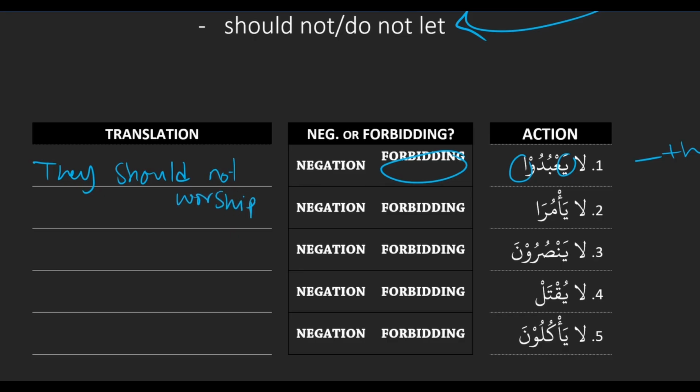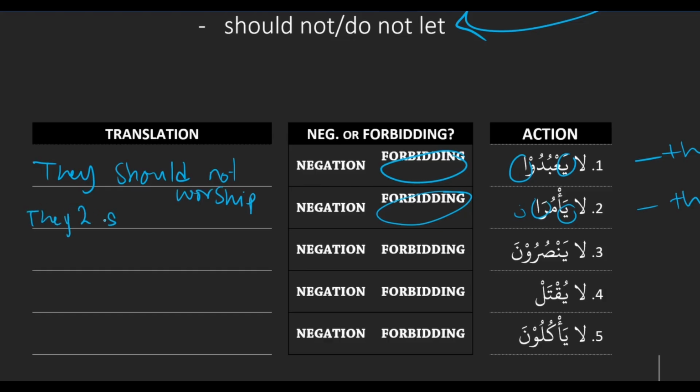Good. La ya'mura. Alright, so the alif at the end tells us there used to be a noon there. Mm-hmm. So that's bald. Yep. And so it's forbidding. Ya plus ani is both of them. So we'd say both of them should not, amara is to command, should not command. Good. They too should not command. And again, here we see that it's not one of the second person pronouns, meaning it's not one of the you pronouns.